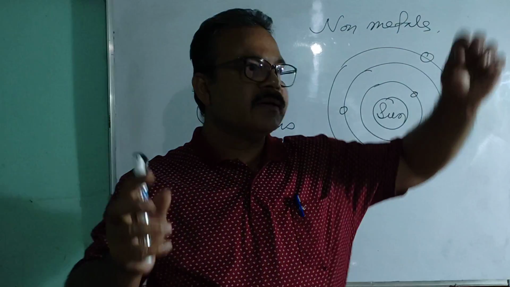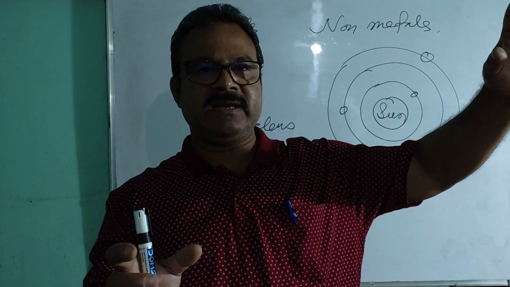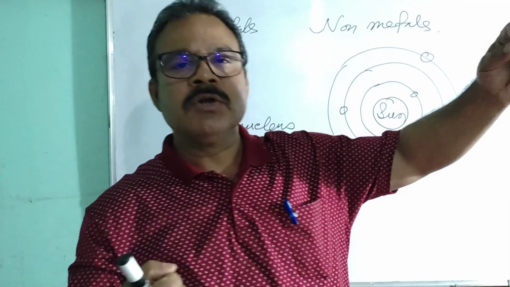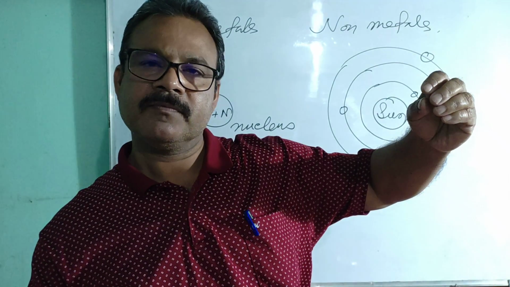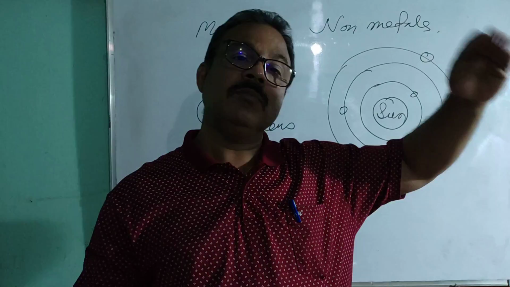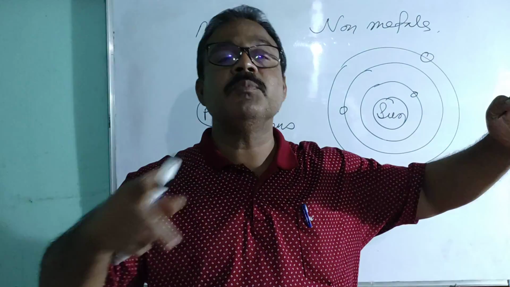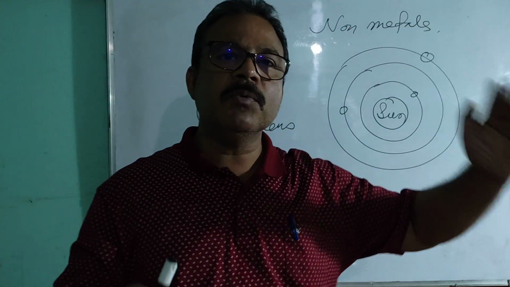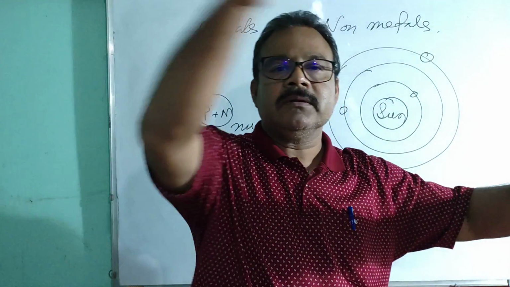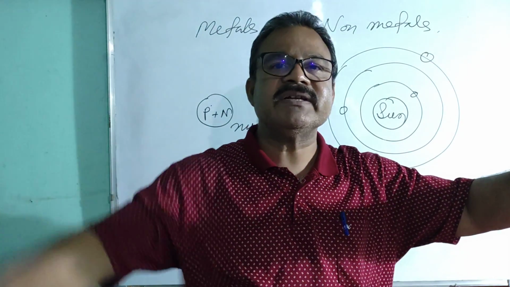But the distance is such that the attraction force of Earth is unable to pull the moon to the Earth's surface. At a definite height, the moon experiences the Earth's gravitational pull, so it cannot escape this gravitational field.